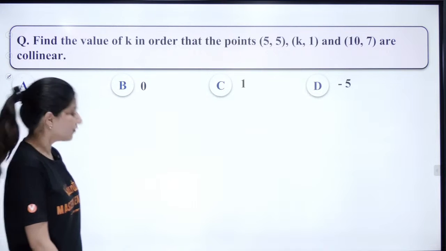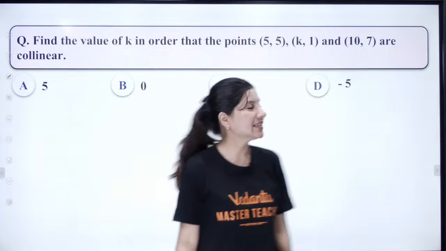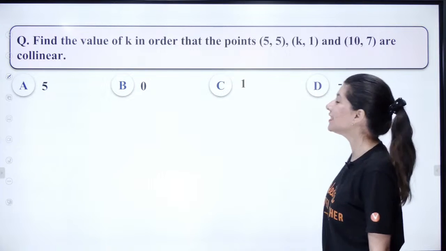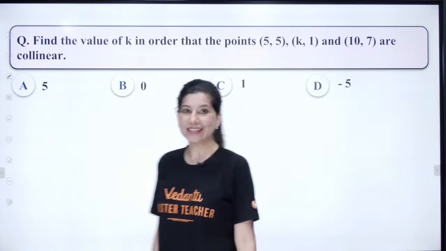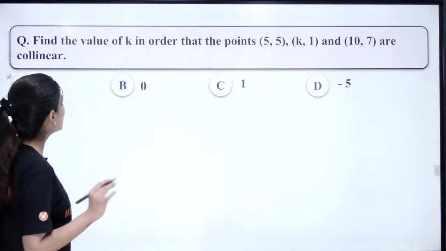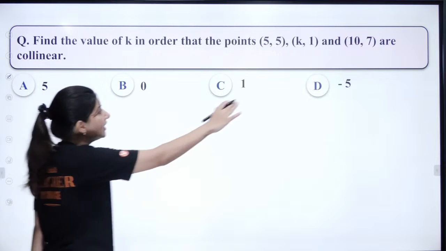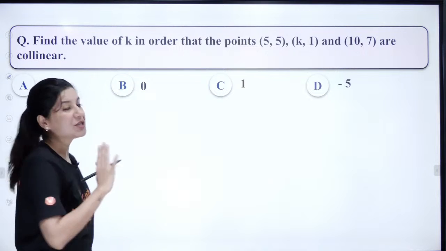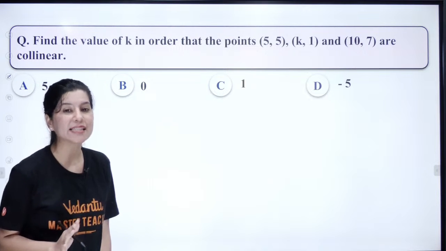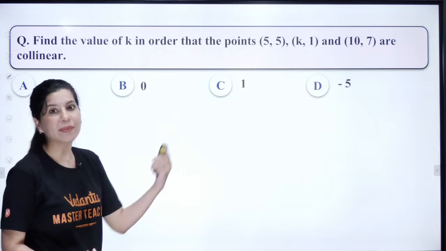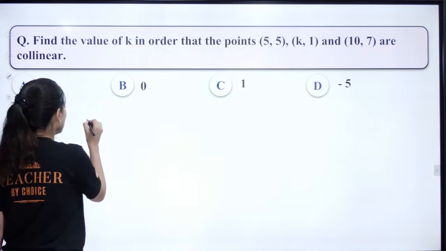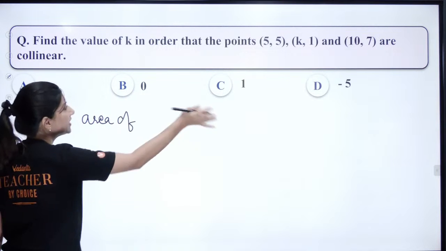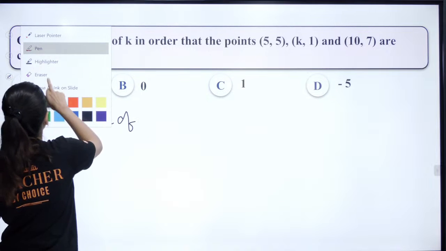Yes, find the value of k in order that the points are collinear. Okay, so the 3 points you can clearly see are collinear, right? Yes, 3 points are collinear. What does that mean? The area related to these 3 points is equal to 0. Now, if this question is in the chapter matrices and determinants, then you have to apply the determinant condition, right? So the area formed by these 3 points will be 0. You have to write.